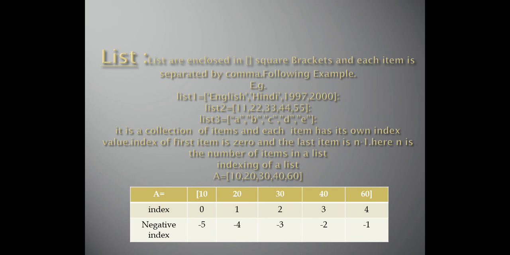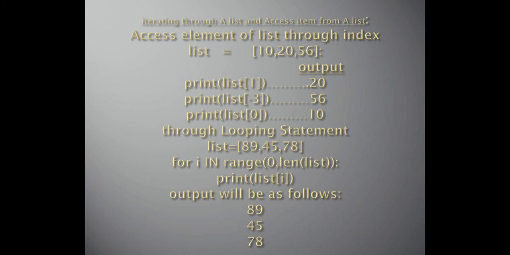Now see how to print the elements of a list. Look at this slide. We have a list. Suppose I want to print the second element of the list. So I'll write list[1], 1 means it will go to 20. -3 means it will pick 56, because it starts from 0. List[0] means 10. The -3, I think, is wrongly displayed over here. It's 10.